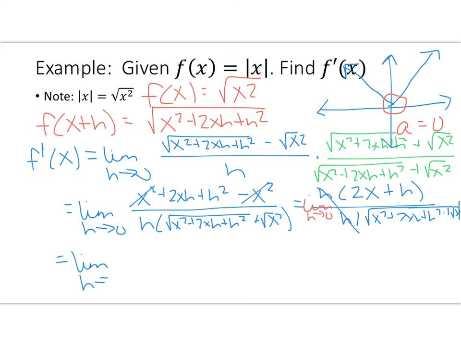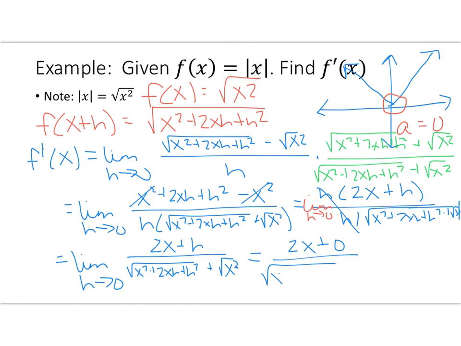So I have the limit as h approaches 0 of 2x plus h over the square root of x squared plus 2xh plus h squared plus the square root of x squared. And now I'm going to plug in the 0 for h, so now I do not have to write the limit anymore. So I'm going to have 2x plus 0 over the square root of x squared plus 0 plus 0 plus the square root of x squared, which is 2x over 2 square root x squared. My 2's simplify. So this gives me x over the absolute value of x. Remember, the square root of x squared equals the absolute value of x.